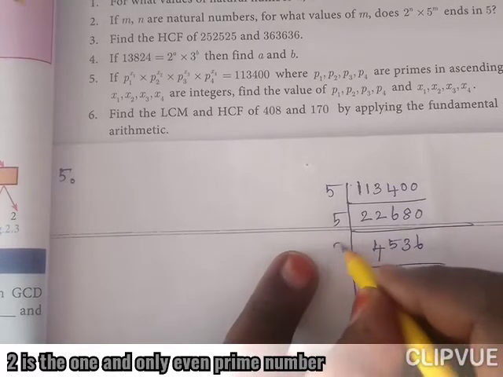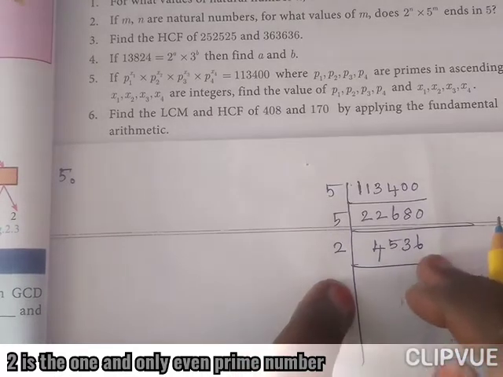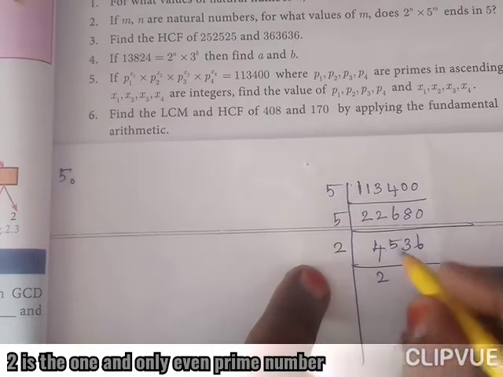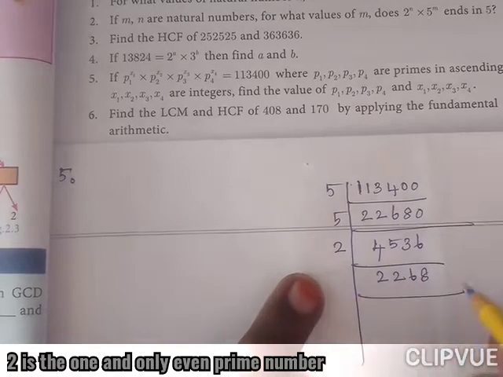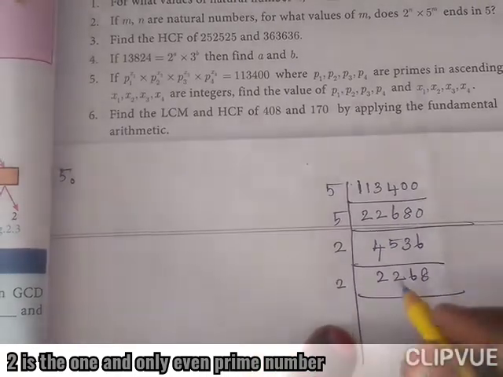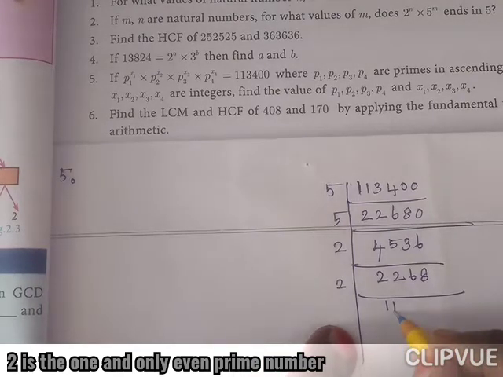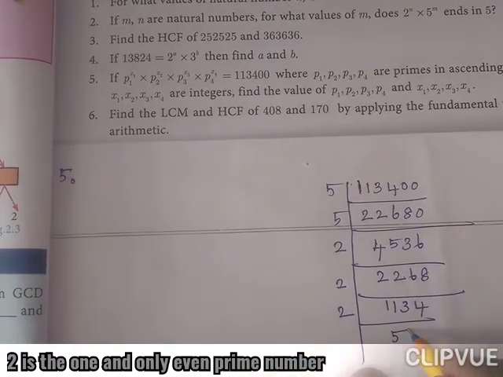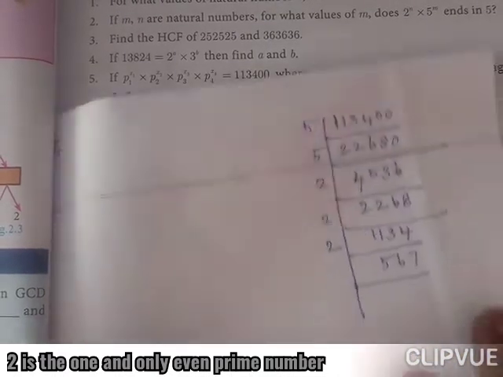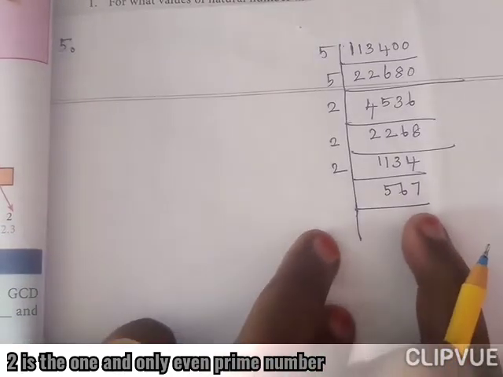So it may be divisible by 2 table because it ends with an even number. So 2 means here 2 times, here 2 times, leaves the remainder 1. 13 means 6 times, remaining 1 means 8 times. Again 2 table, 11, 2 times 22, 3 times 6, 4 times, again 2, 5 times 10, remaining 1. 13 means 6 times 12, remaining 1, 7. You know very well, it will not be divisible by 2 table.